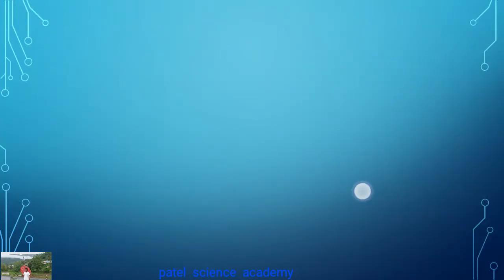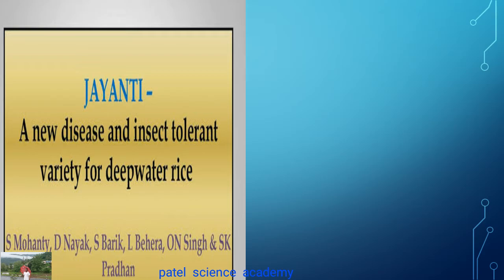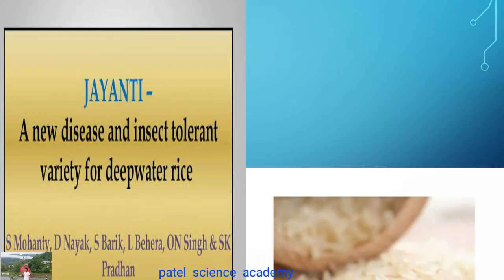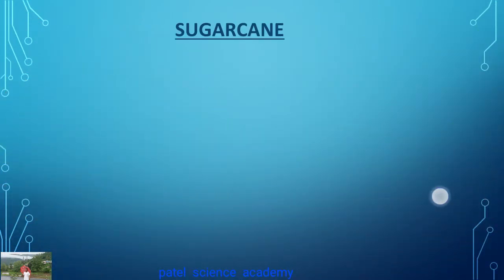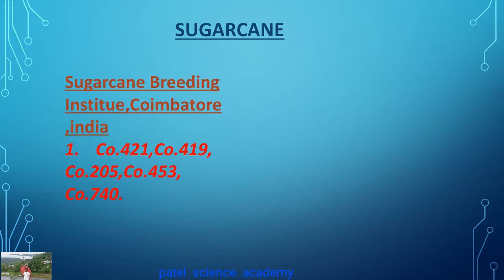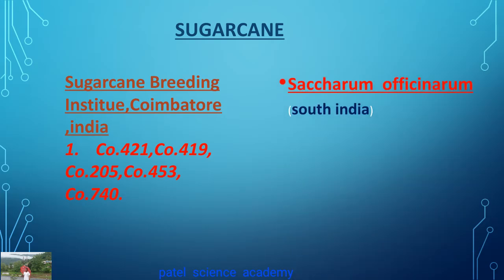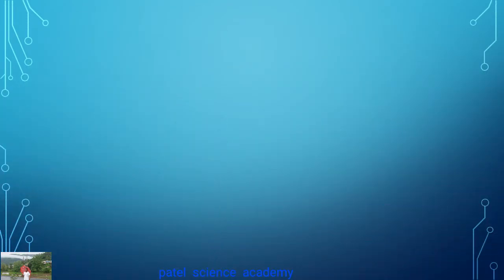This is Sharbati Sonora. Jayanti, a new disease and insect tolerant variety of deep water rice. You can see here. So, dear students, sugarcane is also there. Sugarcane Breeding Institute, Coimbatore, India: Co 421, Co 419, Co 205, Co 453, Co 740 as sugarcane varieties. Saccharum officinarum, the South Indian variety, has high sugar content. It contains high sugar and better yield quality.